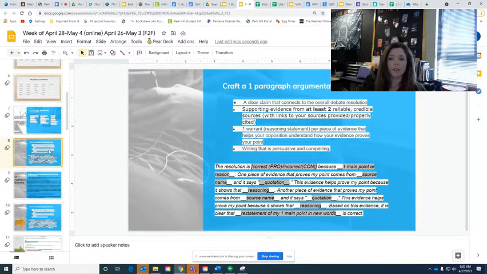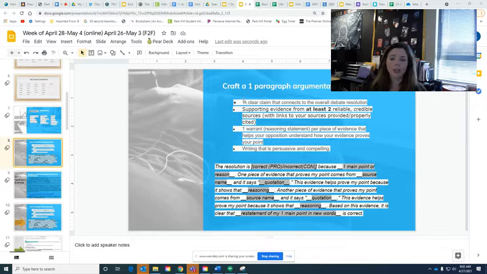So what you're going to be doing is you are going to be crafting a couple of paragraphs. So the first paragraph that you are going to be writing is your argumentative claim piece. So this is going to be your resolution. So what you have to do is have these components.